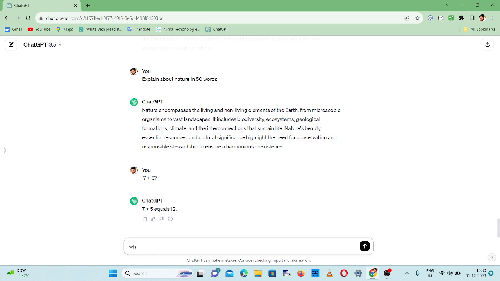Now I'm giving the prompt: what is the value of c when we add two numbers where a equals 7 and b equals 5. Let's see how ChatGPT gives the answer.